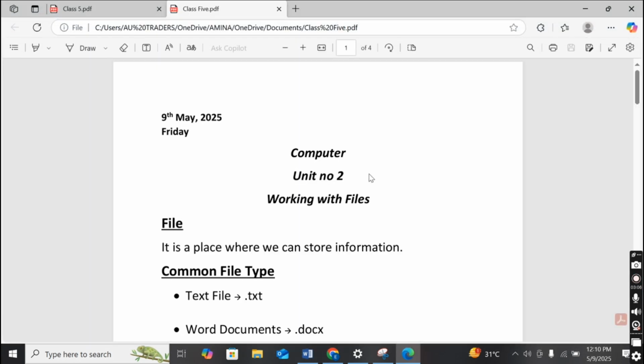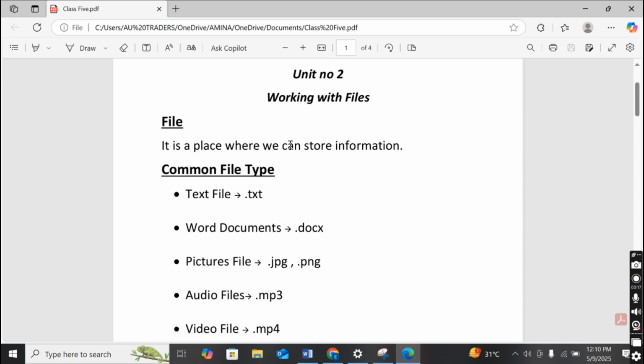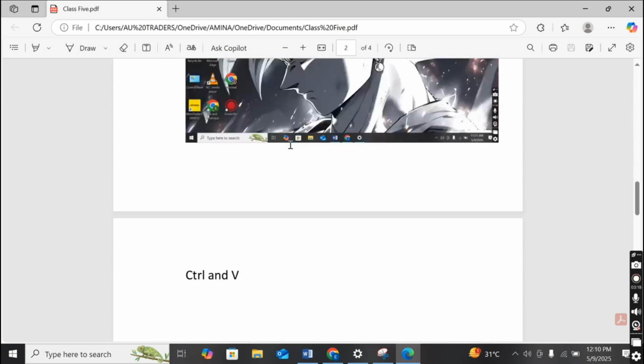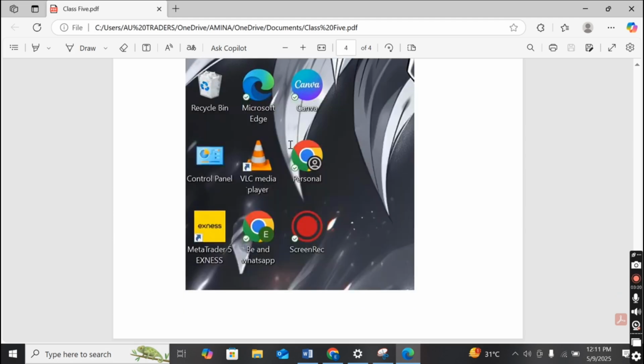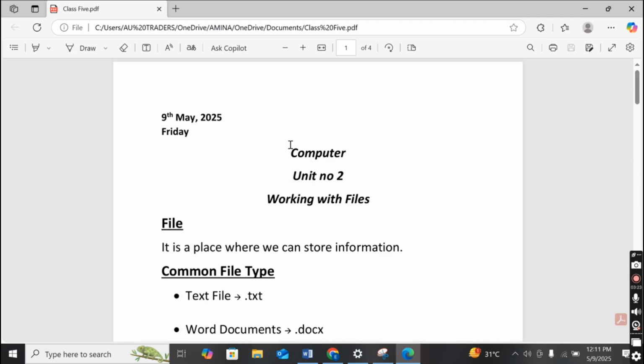So look here, class 5.pdf. That means my Word document is converted into a PDF document. Look here, this is your PDF. So that's all for today's lesson.